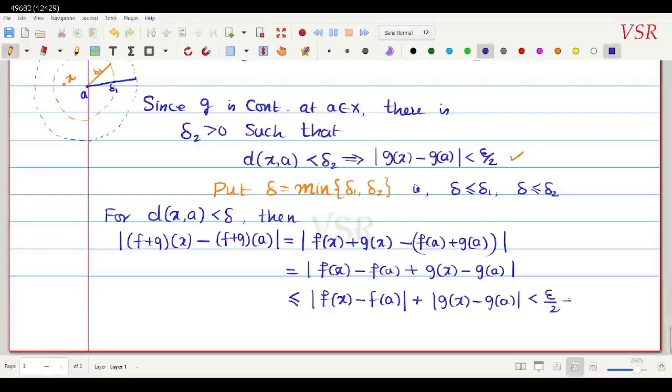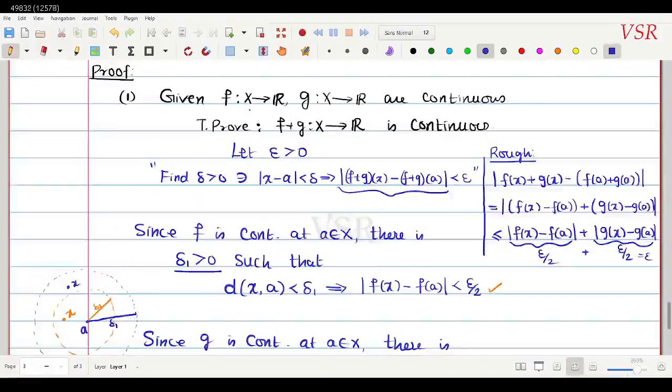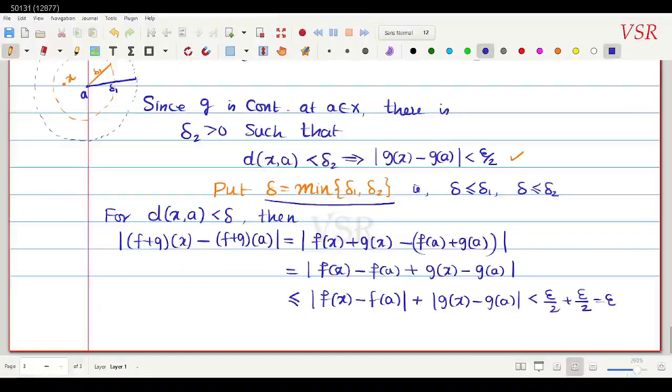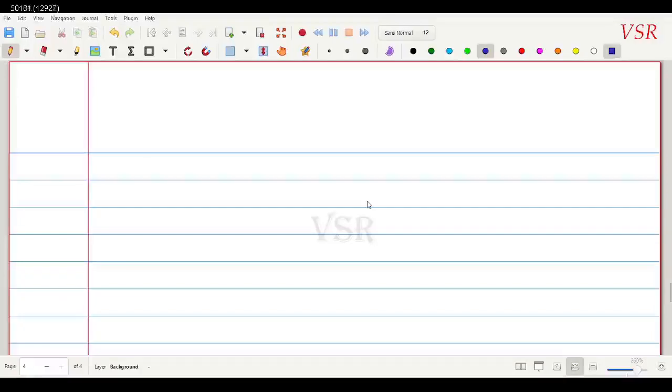So this is equal to epsilon. What have you proved? Let epsilon be positive, then you find delta positive, which is certainly positive since it is the minimum of two positive numbers, such that this condition holds.